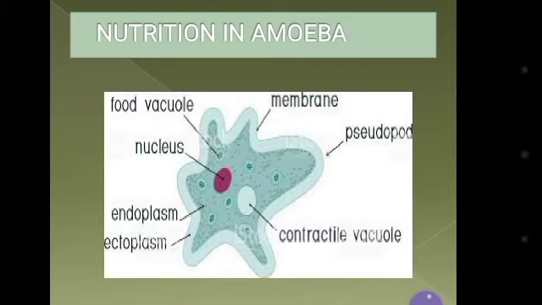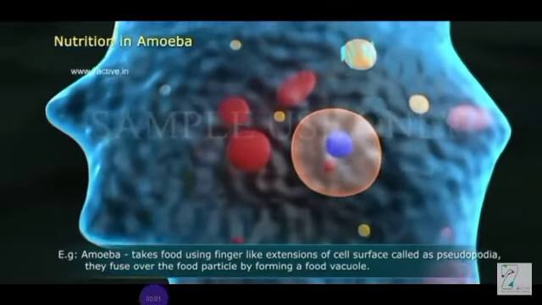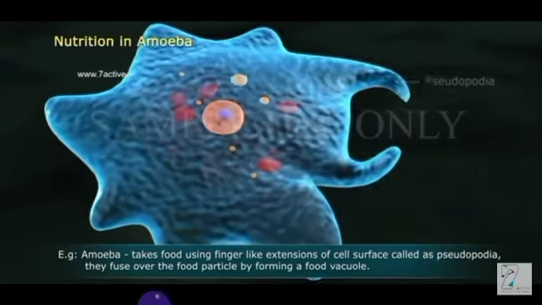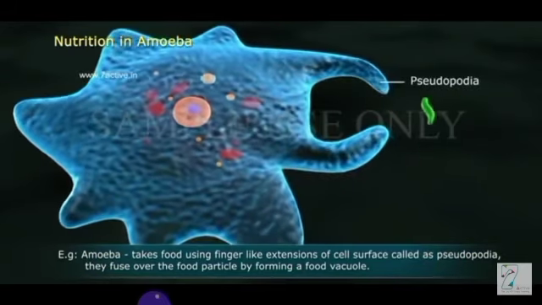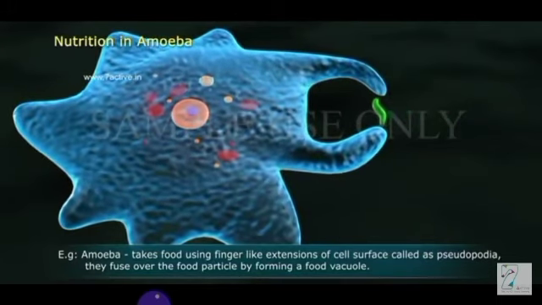Now we can see how holozoic nutrition happens in amoeba. Amoeba has finger-like extensions called pseudopodia. It expands its cup-shaped pseudopodia around the food. Pseudopodia cover the food and engulf it into its cytoplasm.